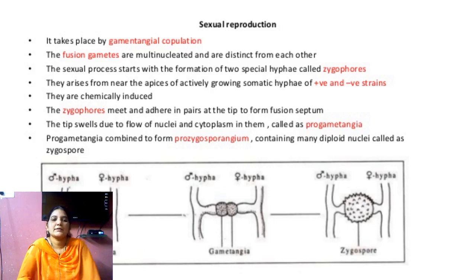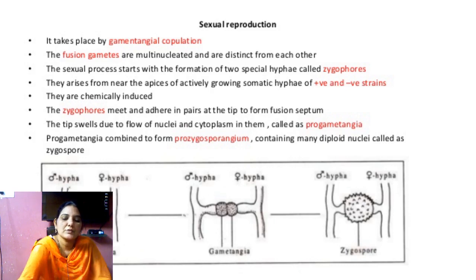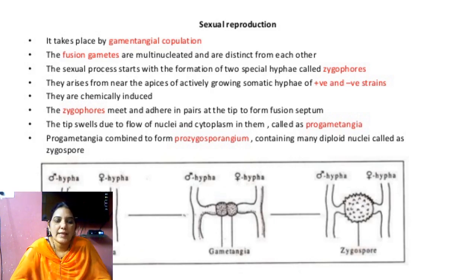So coming to the sexual reproduction, two mycelium thalli come together, one mycelium having the plus strain and another mycelium having the minus strain.